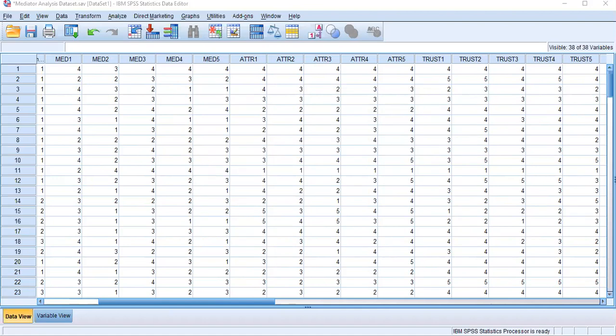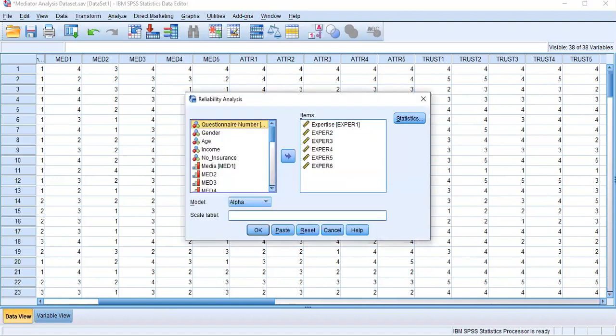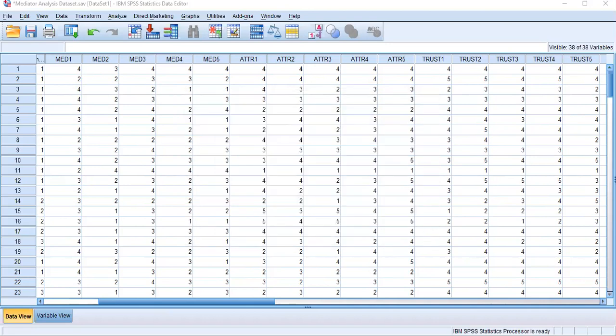Now, the second step in your data analysis is to test reliability. How do you do it? Go to analyze, go to scale, then reliability analysis, then select your measurement items according to your variable, and click OK. That is the reliability test.